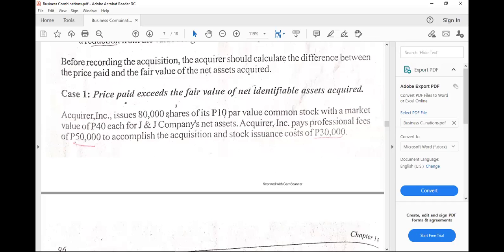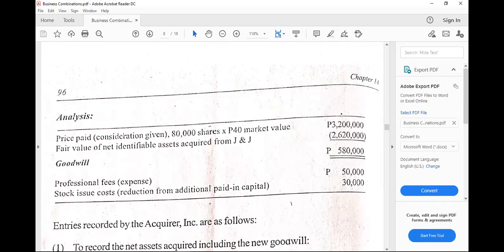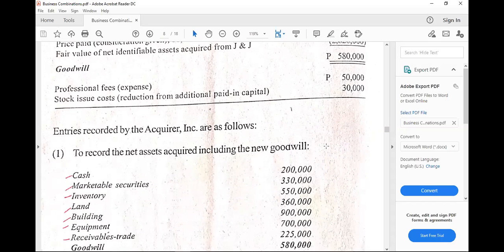Consideration is 80,000 shares multiplied by the fair value or market value. So that is the fair value of the consideration given, minus the fair value of the net identifiable assets acquired. So you have here 80,000 times 40 pesos market value less the fair value of net identifiable assets, so that the goodwill will become 580,000. So how do we record?